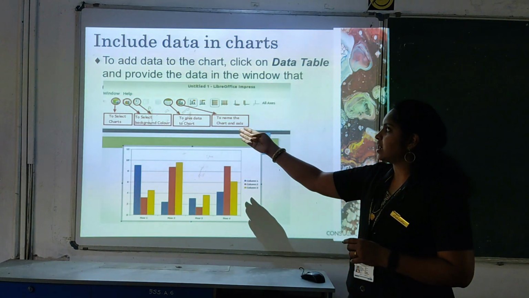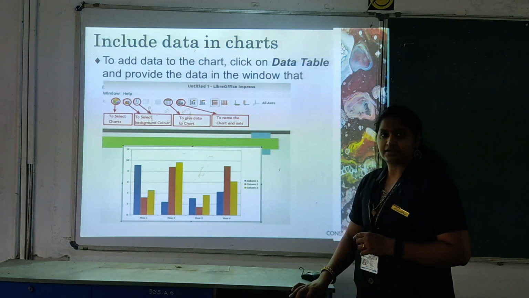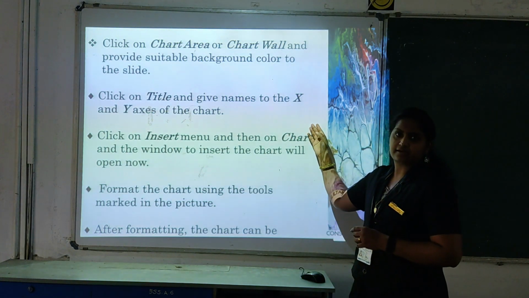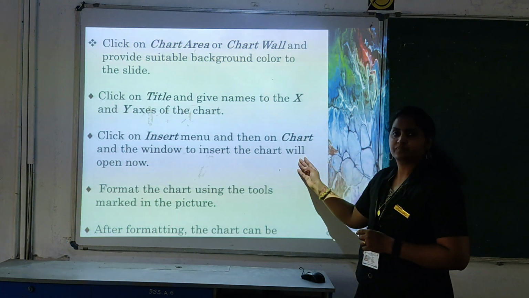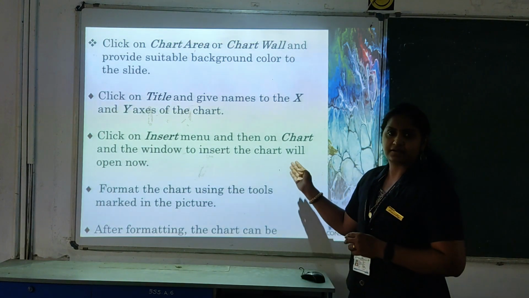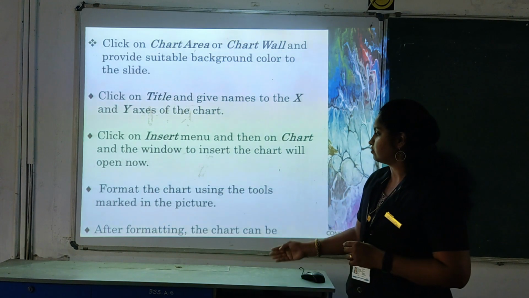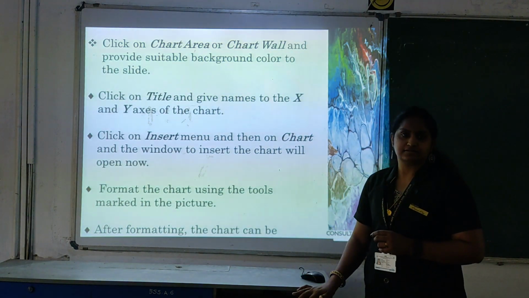So here you have the chart area. In that you can apply the data, where you select the X and Y axis, meaning you can choose from here. Okay, I will show you in the practical session, and it will be clear. So here use the insert menu and you can apply these contents.